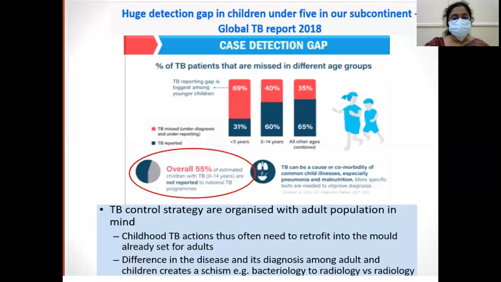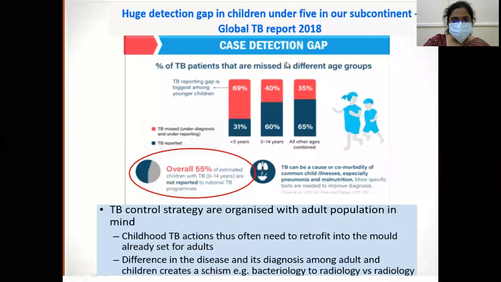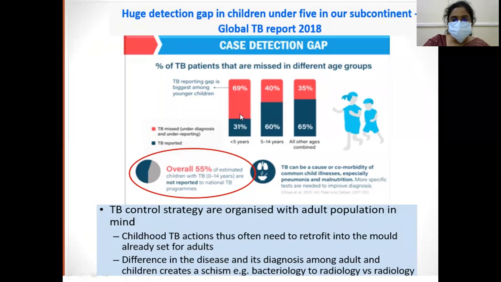Okay, there is a huge case detection gap according to the Global TB Report, which we have read in the previous slide. What it says is there is a huge detection gap in children under 5 in our subcontinent. In this figure, this represents the reported TB cases, and this red color represents the missed TB cases. In children belonging to the less than 5 years age group, 69% of the TB is missed.